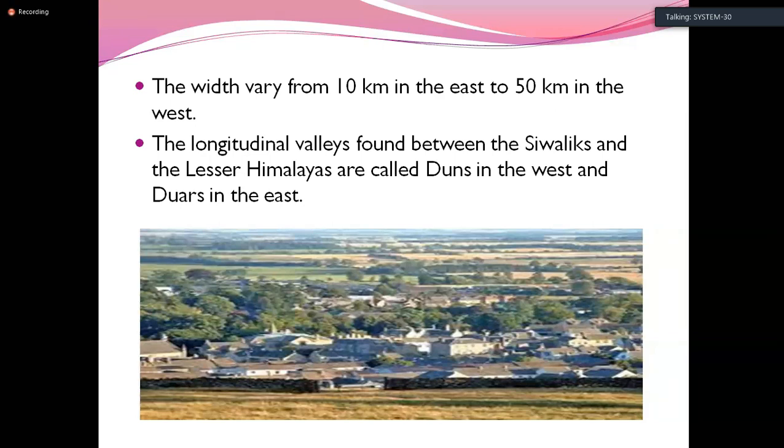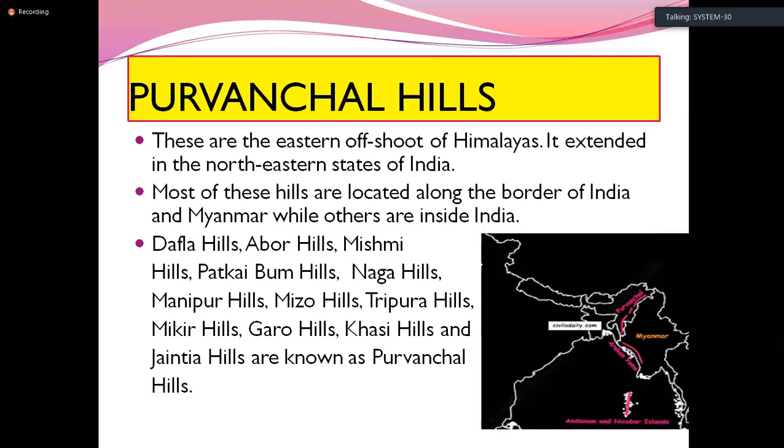Next, we are going to see the Purvanchal hills. These are the eastern offshoot of the Himalayas. Where are they situated? They are on the eastern side of the Himalayas. They extend across the northeastern states of India. Where are they located? They are located in the northeastern states of India.